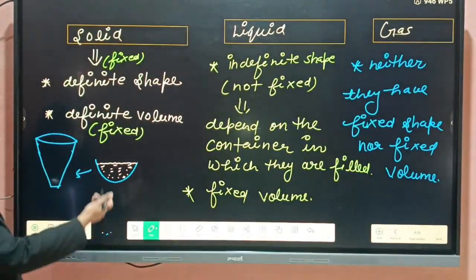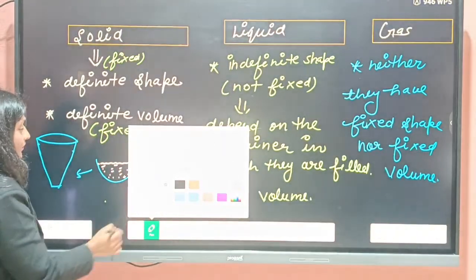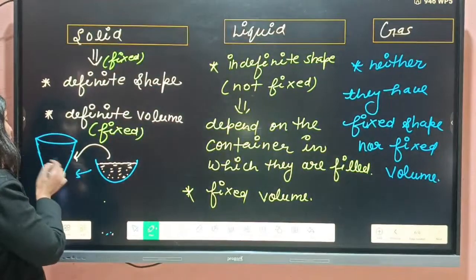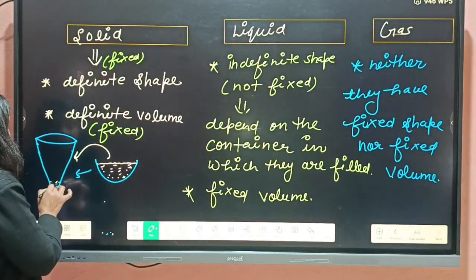So students, if I pour the same water in this glass, then what will happen?